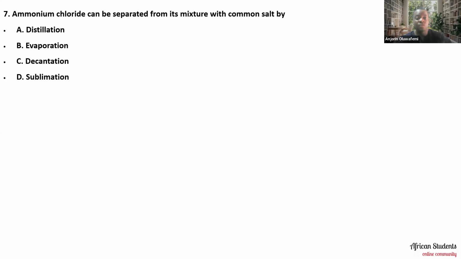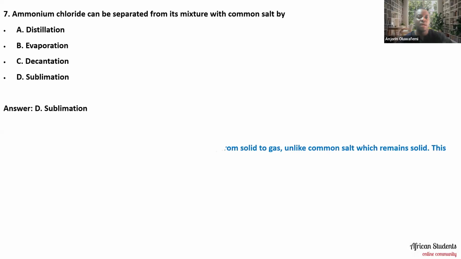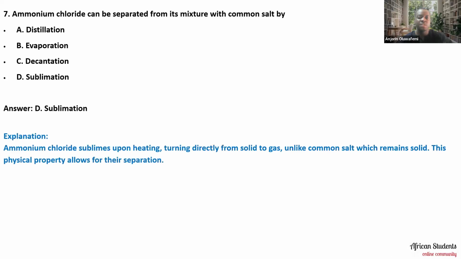So the right answer to this is D, which is sublimation. Upon heating, ammonium chloride will turn directly from solid to gas, unlike common salt, which remains solid. These physical properties allow for their separation. So it can be separated out because it will sublime and leave the salt behind. By so doing, you can easily separate them.